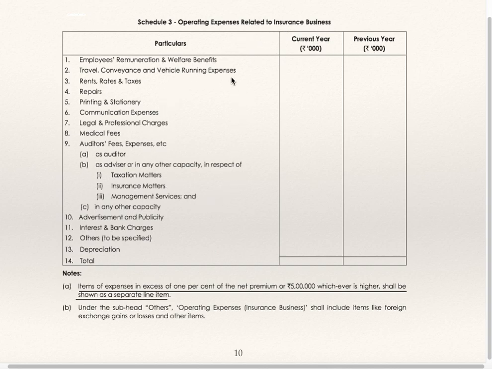All expenses which we normally debit to the profit and loss account are to be included in schedule number 3, operating expenses. For example, salaries, rent, repairs, printing, communication, advertising, interest, depreciation, etc. Take the total. Any item of expenses in excess of 1% of net premium or rupees 5 lakh, whichever is higher, shall be shown as a separate line item. Under the subhead Others, operating expenses of insurance business shall include items like foreign exchange gains or losses or other items.